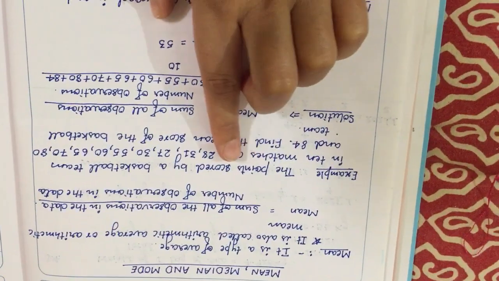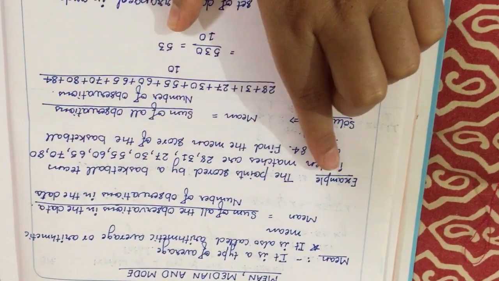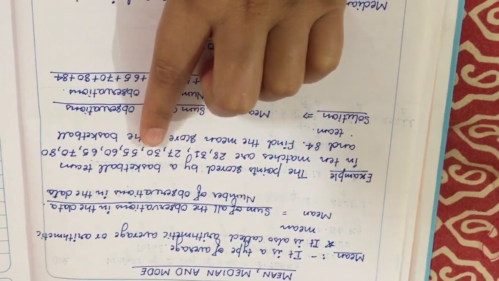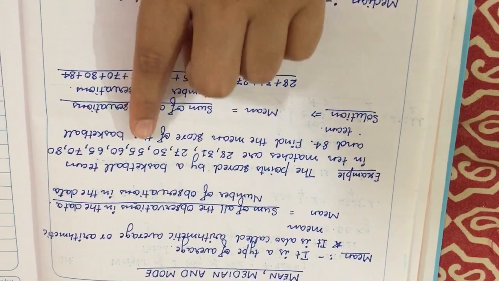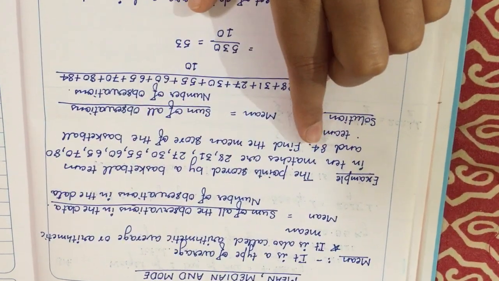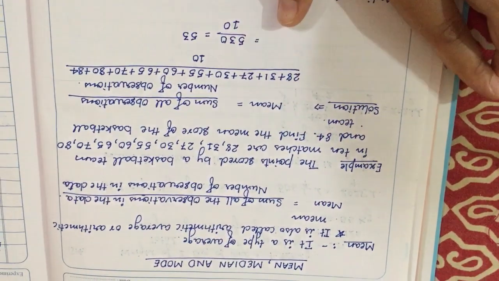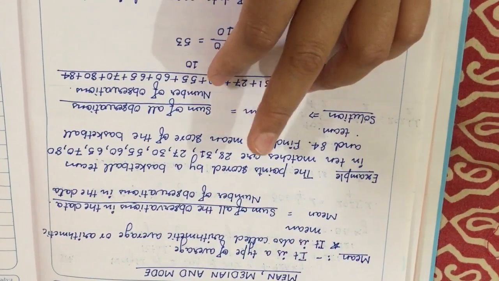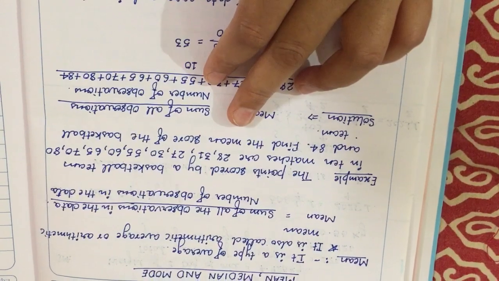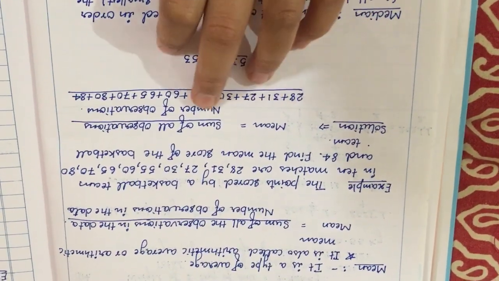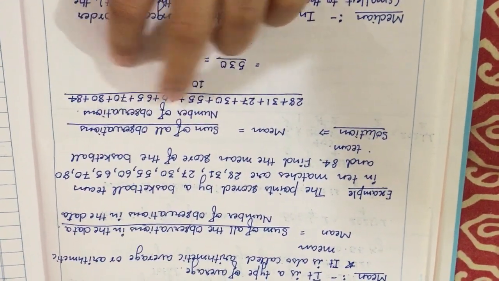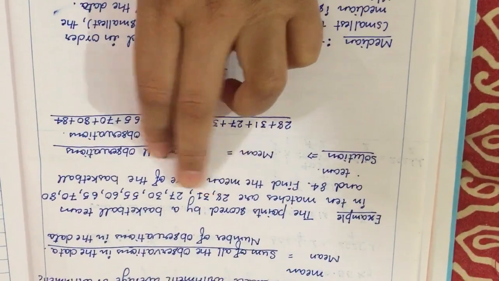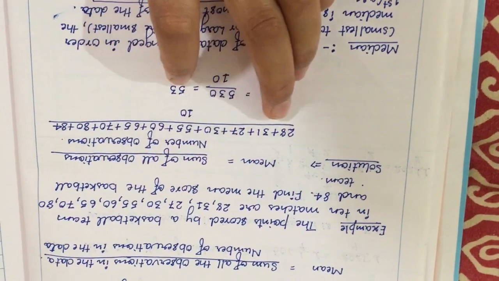Example: the points scored by a basketball team in 10 matches are 28, 31, 27, 30, 55, 60, 65, 70, 80 and 84. Okay. Find the mean score of the basketball team. To find mean score, we have to use this formula, sum of all observations divided by number of observations. So these are observations. We have to add these first.